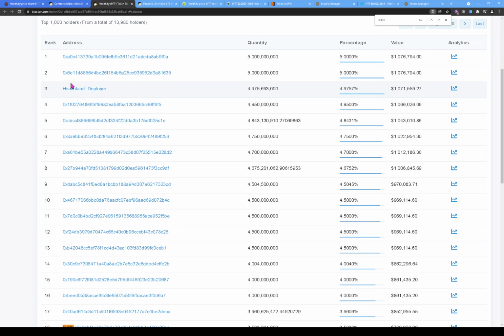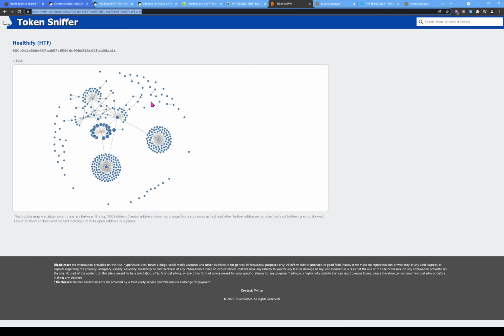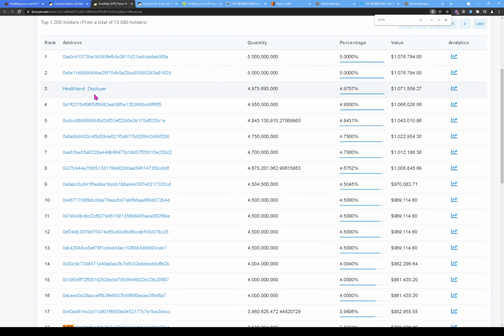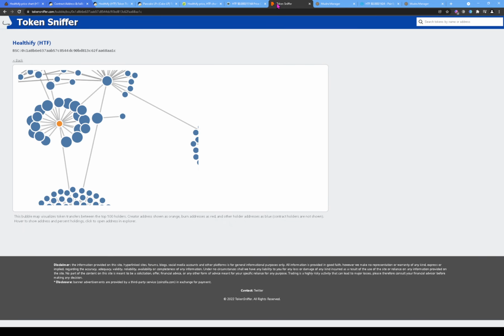So 0xAC, I think that was the orange one. Yeah, so 0xAC4, that's this person right here, and he's linked to almost every single other wallet in here.